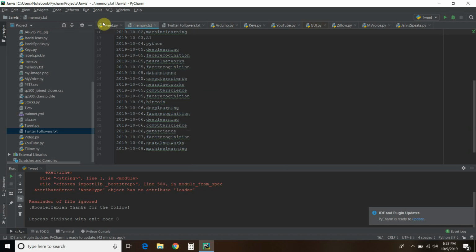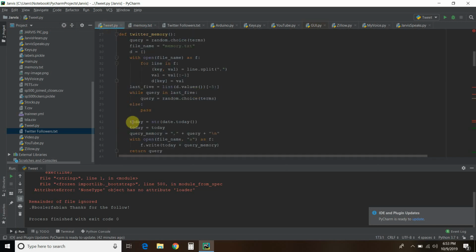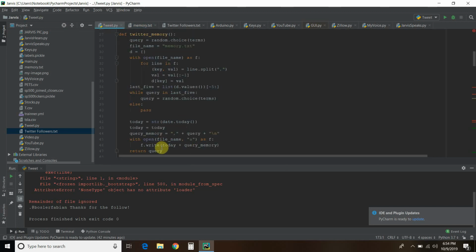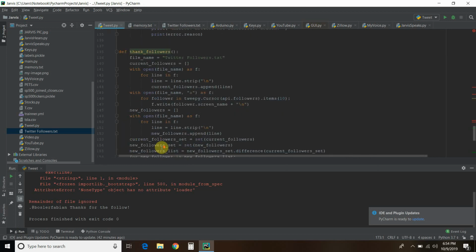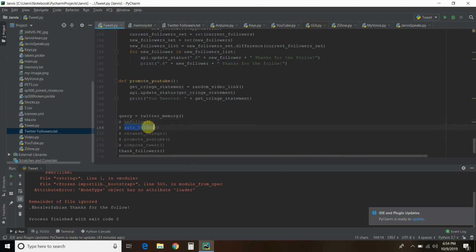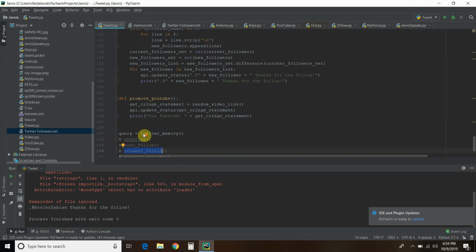If it's not in those last five, I'm going to get today's date, add today's date, comma, the query, and a line space, and then I'm going to write it to this file. Today's date, we just did machine learning, today's the 9th, and then I'm going to return query. So down here, when I call that method, which is query, now I can pass this query to this autofollow method, to this retweet things method.